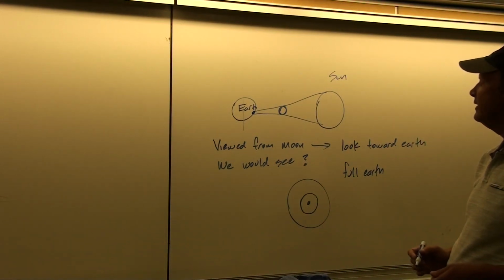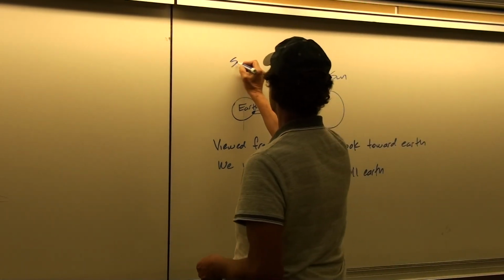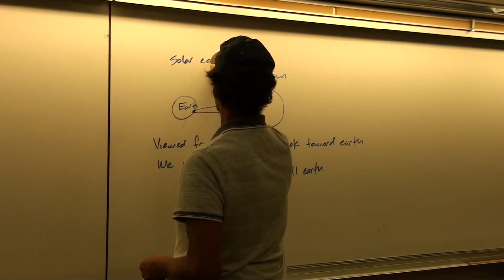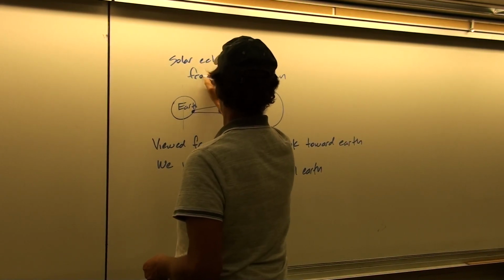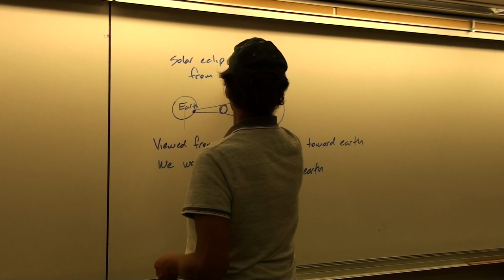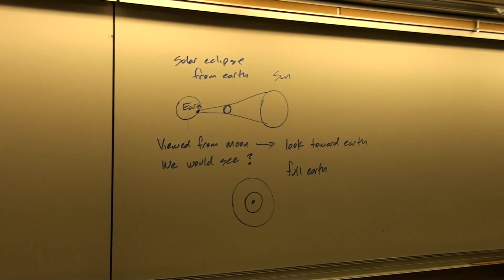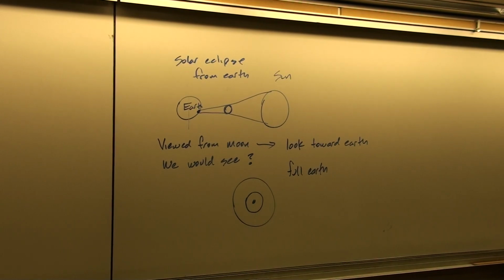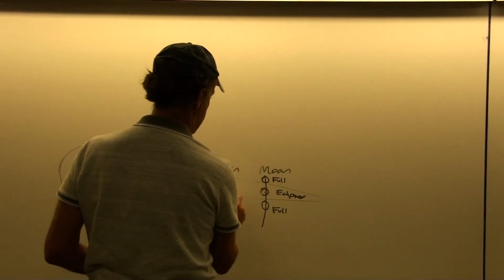Okay, so this would be, from the Earth's point of view, a solar eclipse. But I think it's kind of fun to think about how these things would look from other perspectives. And it also helps us, I think, a little too, to see what's going on.